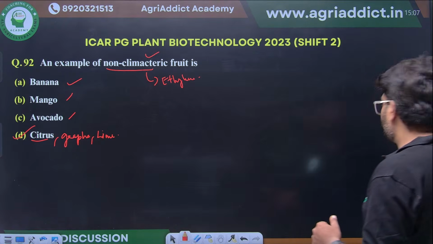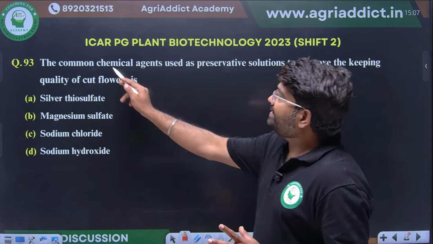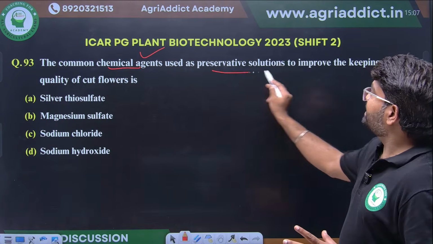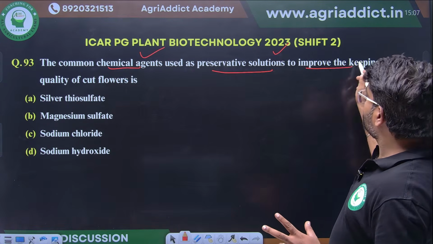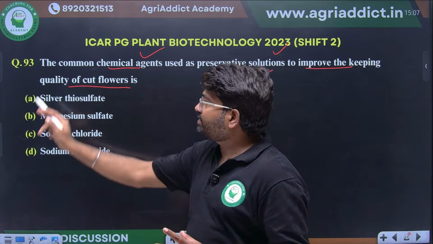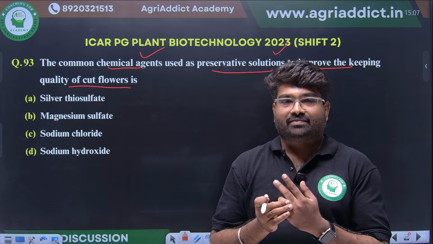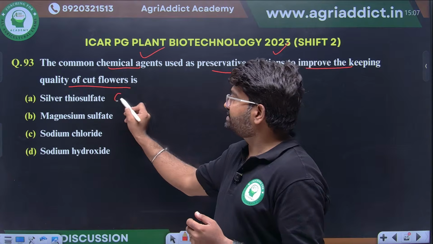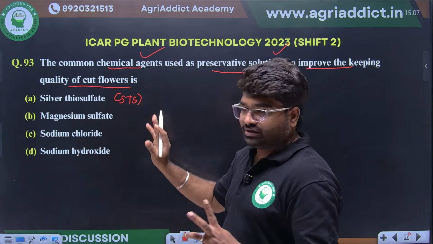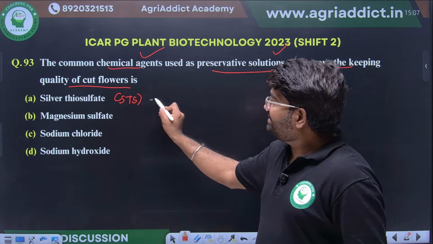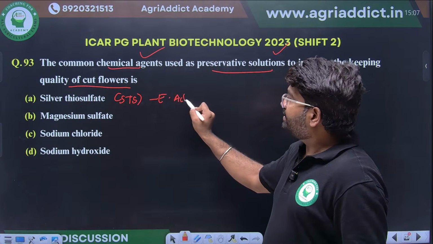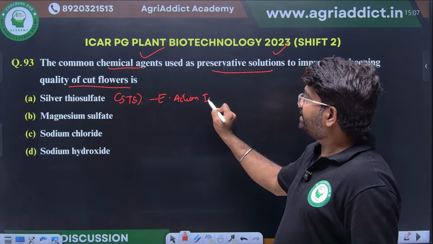The common chemical agent used as preservative solution to improve the keep quality of cut flower. I have told this in the ethylene class itself. Silver thiosulfate, STS. Silver thiosulfate is an ethylene action inhibitor.